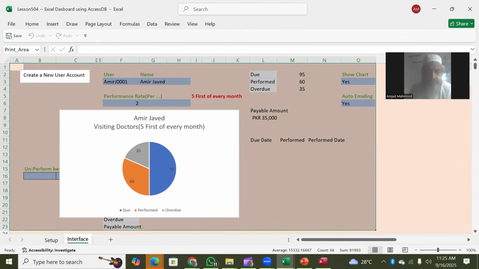So this is visiting all doctors. These are the different business activities for which you can use it, so it's a diversified use of this database. A man has to do a certain activity at the first of every month. So this is a monthly activity, and Amjad has to report at least five activities of visiting doctors on the first of every month, right? So this is the status which is going to be sent to the user, right? This will be done automatically, and for this we have to use some commands